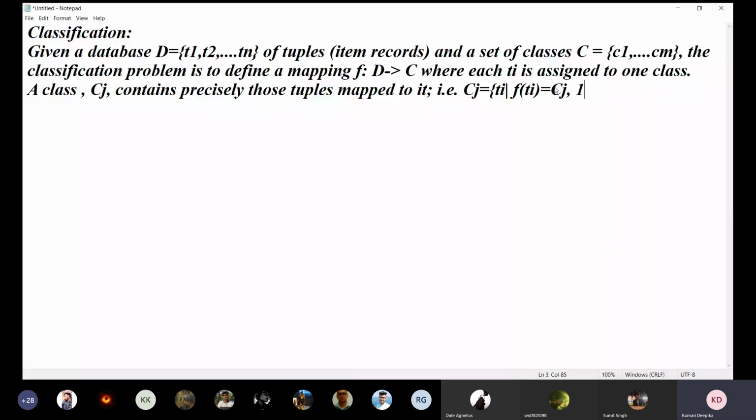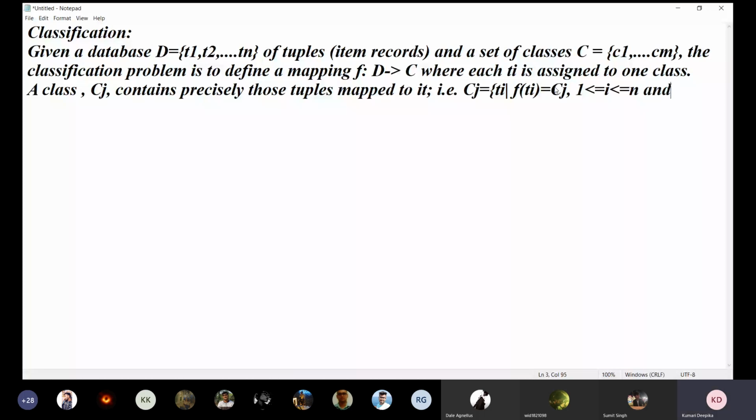Here 1 is less than or equal to i, where i is from 1 to n. If the database contains n item records, then i would not be 15.